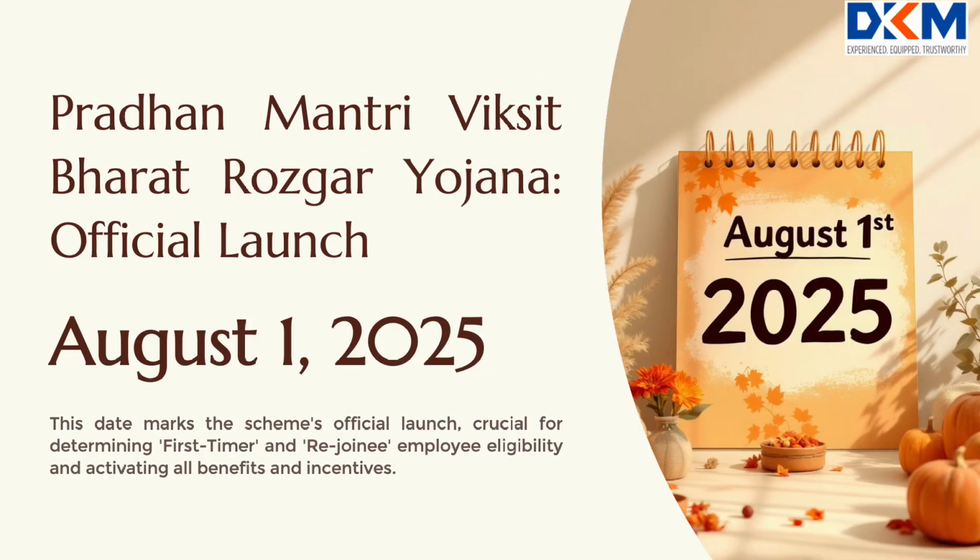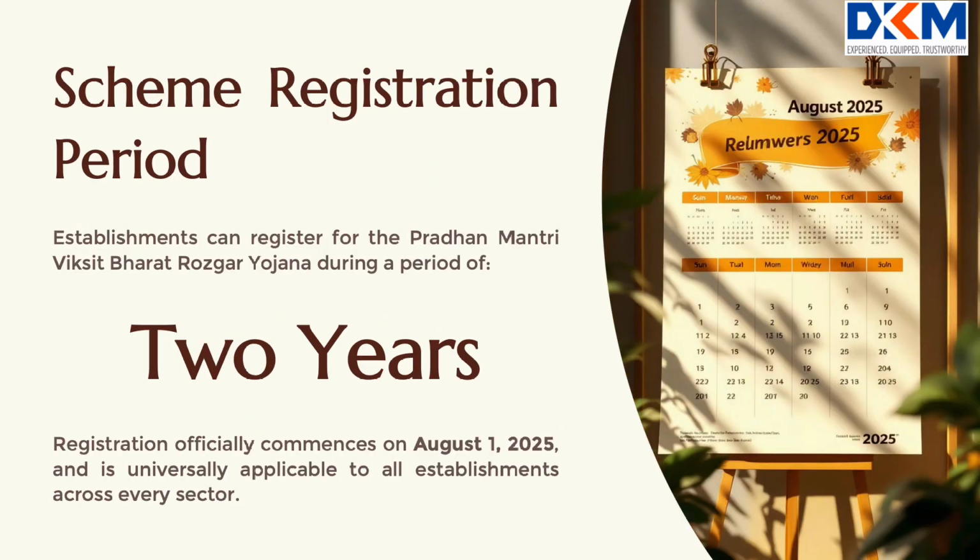What is the start date of the Pradhan Mantri Viksit Bharat Rozgar Yojana? The start date of the Pradhan Mantri Viksit Bharat Rozgar Yojana is August 1, 2025. What is the registration period? The registration period under the scheme is for 2 years from August 1, 2025 for the establishments engaged in all sectors.